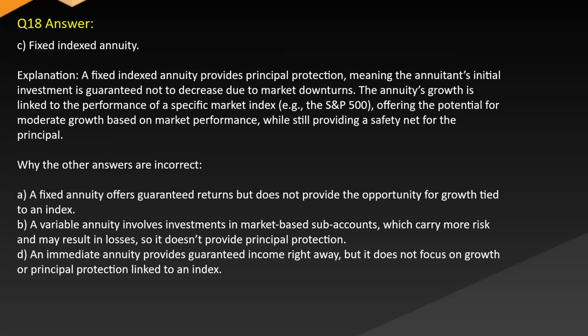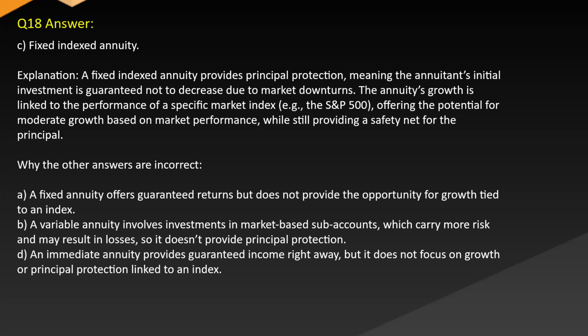Answer: C. Fixed indexed annuity. Explanation: a fixed indexed annuity provides principal protection, meaning the annuitant's initial investment is guaranteed not to decrease due to market downturns. The annuity's growth is linked to the performance of a specific market index, e.g., the S&P 500, offering the potential for moderate growth based on market performance, while still providing a safety net for the principal.